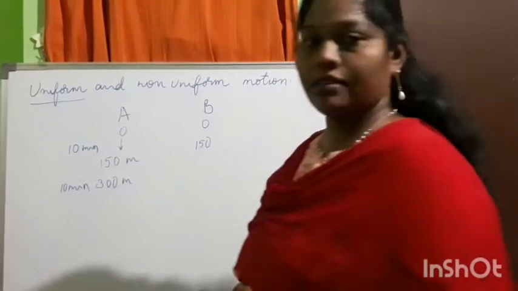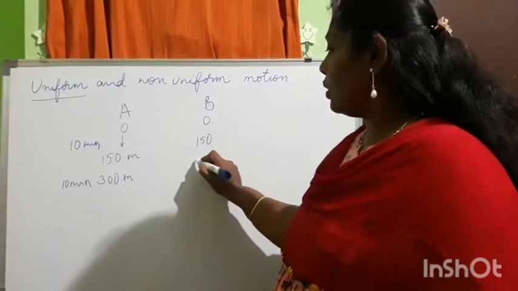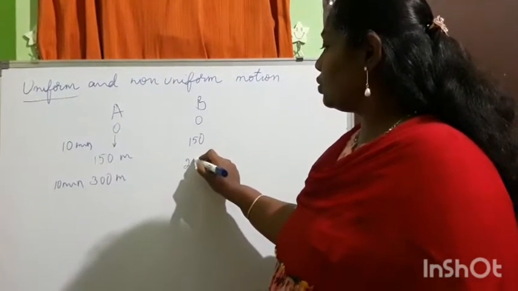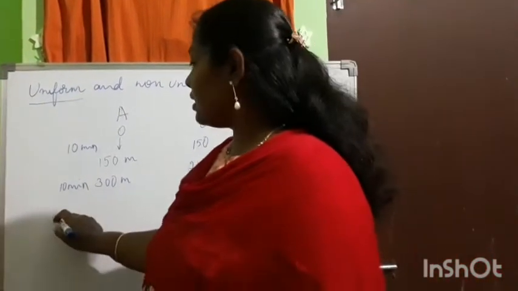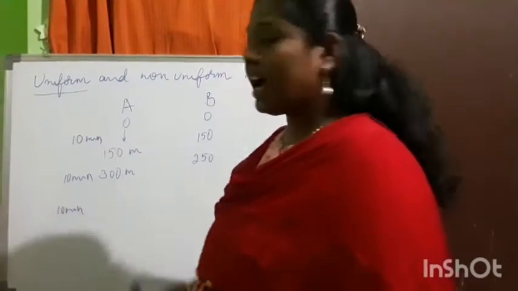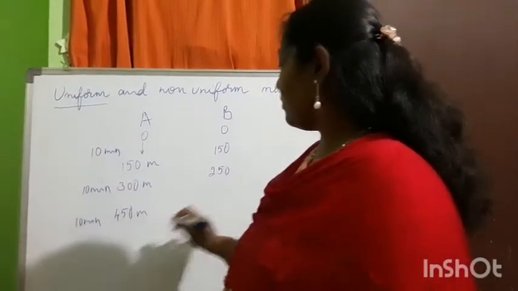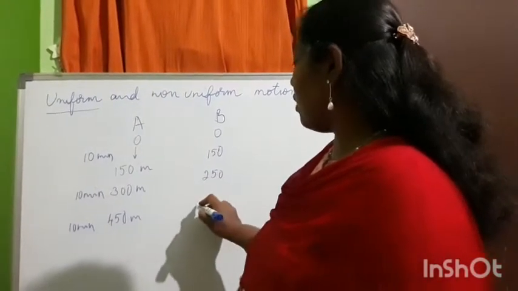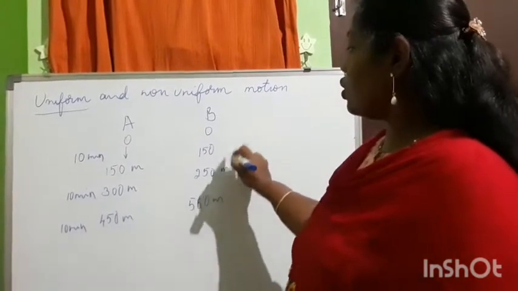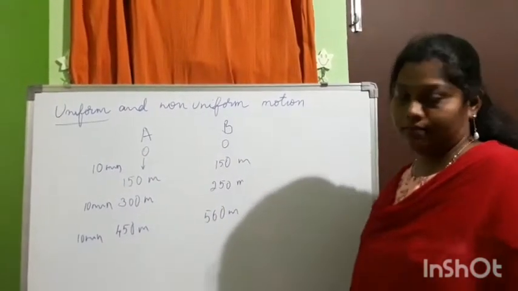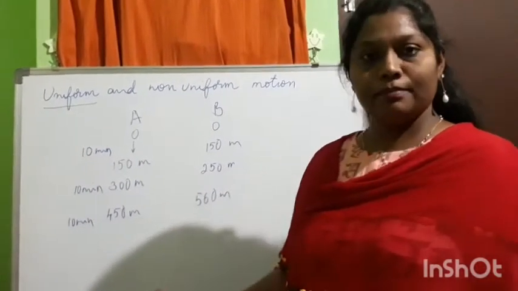Sorry, this is meters. And here the car has moved only 250 meters. After another 10 minutes, the car has moved 450 meters, and here the car has moved around 560 meters. So what do you observe here? Here children, the time interval is the same.